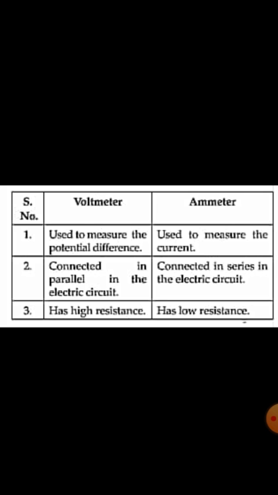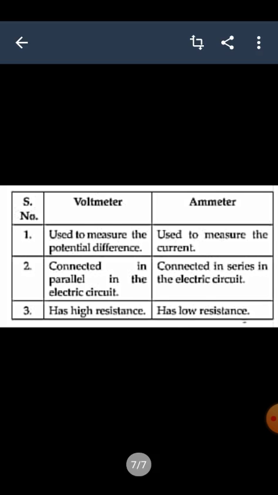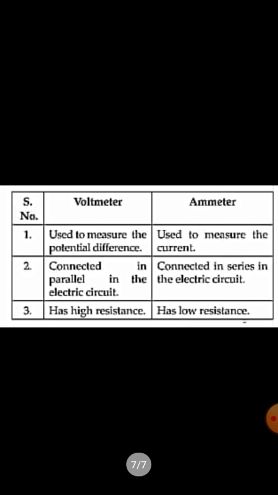The voltmeter is always connected in parallel in an electric circuit, whereas an ammeter is connected in series. Coming to the third point, a voltmeter has high resistance and an ammeter has low resistance. This particular point we will be discussing in the next classes, as we have a new term here, resistance. Let's learn about it in our next classes.